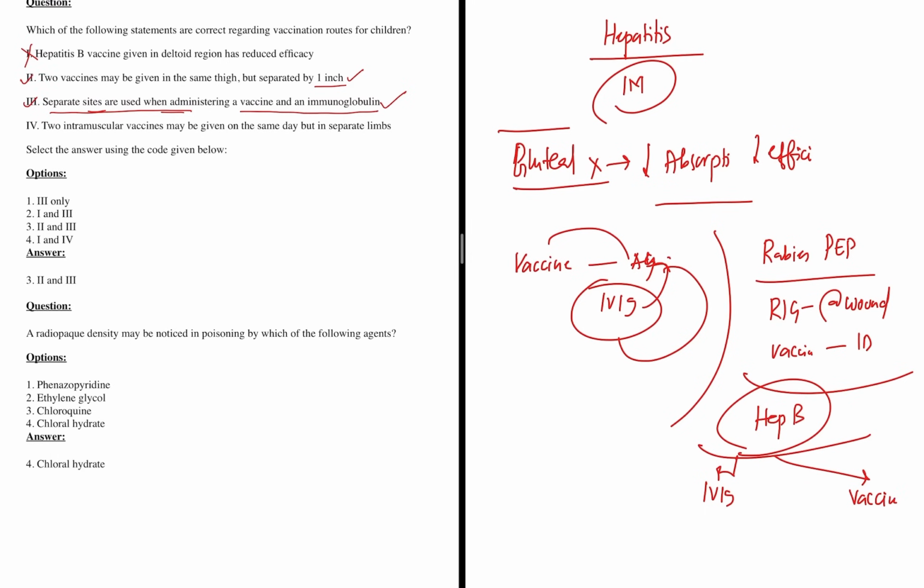Two IM vaccines may be given on the same day but in separate limbs. No, you can give in the same limb. So if the earlier statement is correct, this is wrong. So the correct answer is 2 and 3, that is option 3.